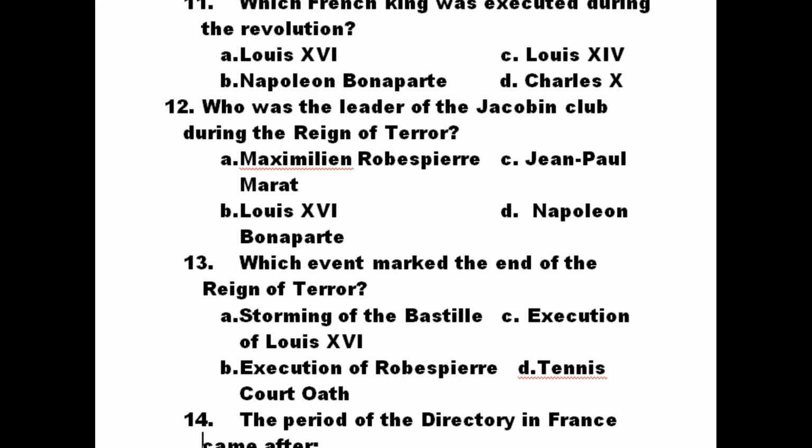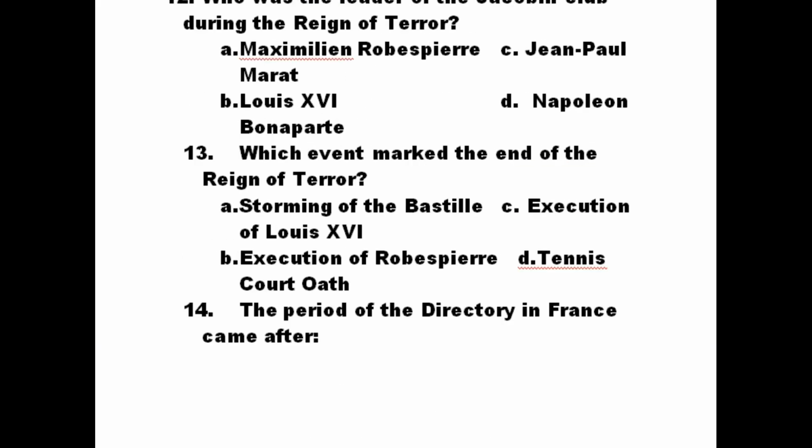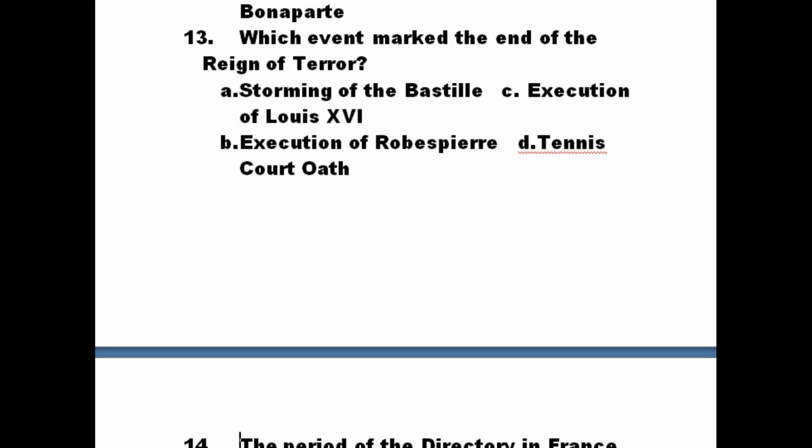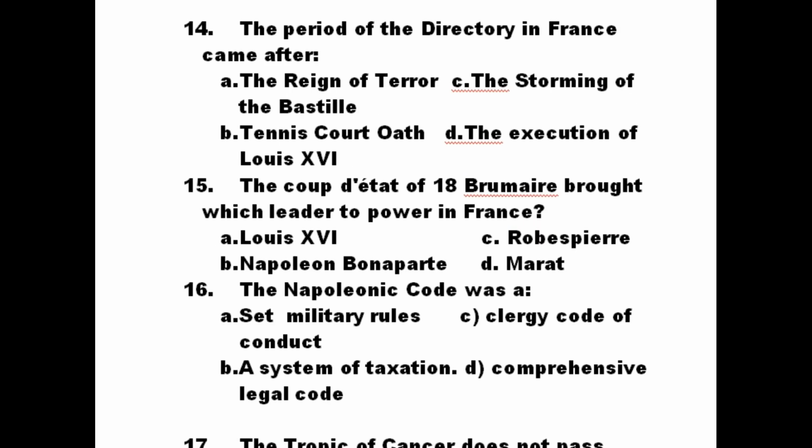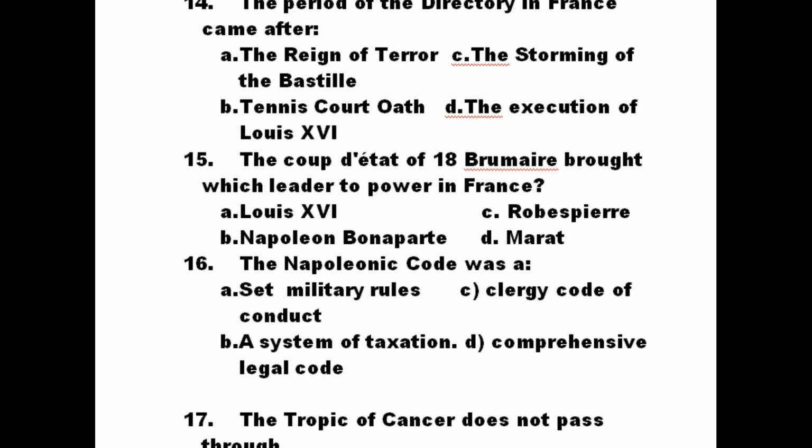Question 12 is the leader of Jacobin Club. Question 13 is what events ended the reign of terror? Question 14, 15, 16 are here. The period of directory in France came after. 14 question. 15. The coup of 18 Brumaire brought which leader to power in France?